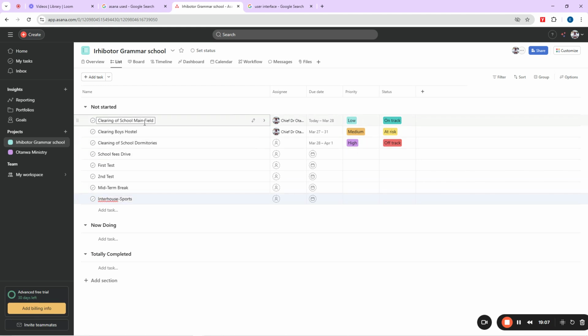Now, as a principal, can you do all this on your own? No. So when you say clearing of school field, what do you do here? You can come here to assign some teachers to do this task for you. Of course, you know that teachers do not clear field. Do teachers clear field? No. It's for the students. So maybe you can say, okay, teacher Mary, you have all those hefty boys in your class. Please bring them out to come and help us to clear. Tell them to bring cutlass to school tomorrow or next week.